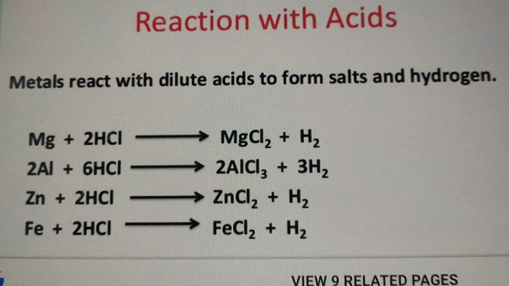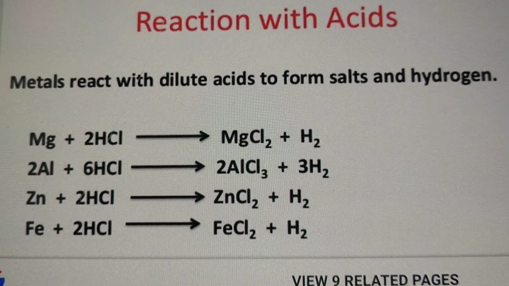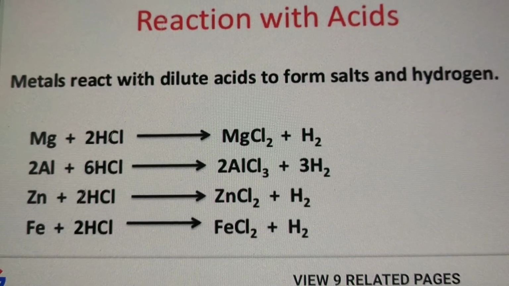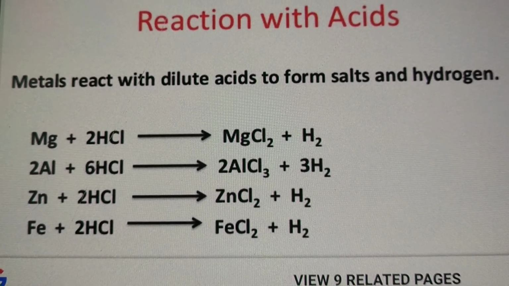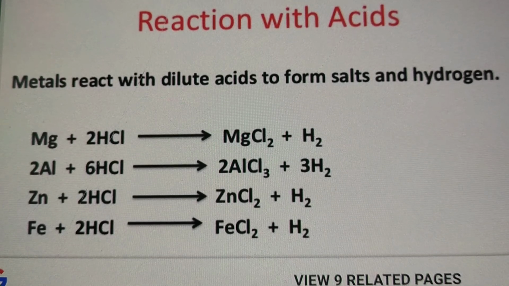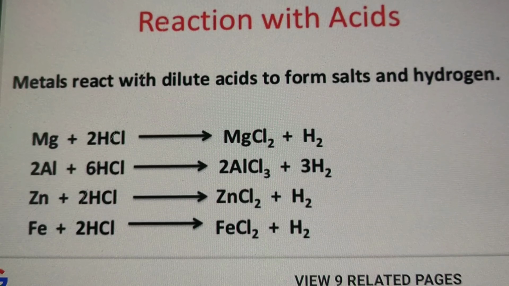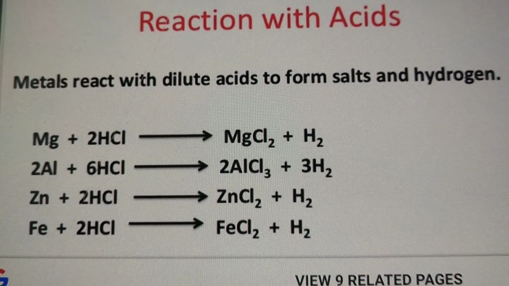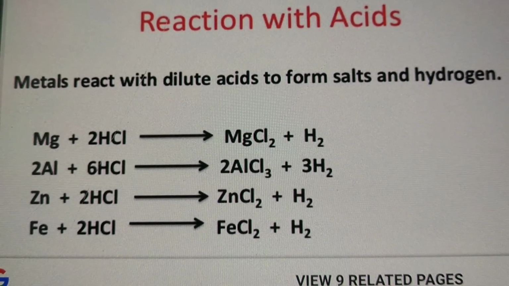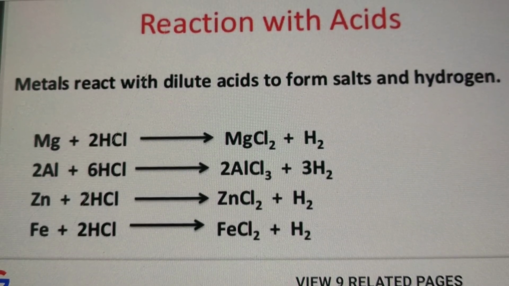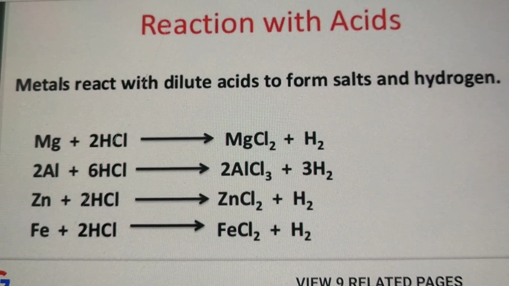First is of magnesium. When it reacts with hydrochloric acid, it forms magnesium chloride plus hydrogen is released. Similarly, when aluminium reacts with hydrochloric acid, it forms aluminium chloride plus hydrogen gas is liberated. Similarly, I have taken two more examples of zinc and iron.